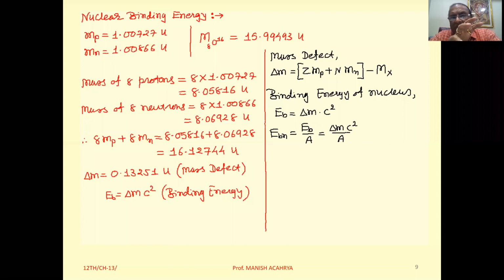Now what is the exact meaning of this mass defect? Let's understand this thing. Now we know mass of proton is 1.00727 U. Mass of neutron is 1.00866 U.